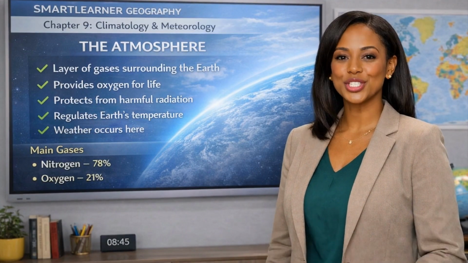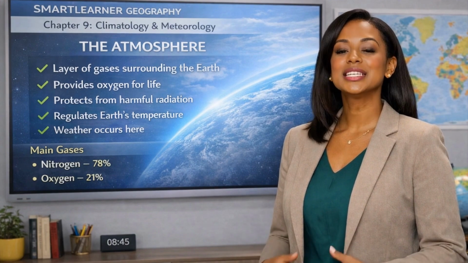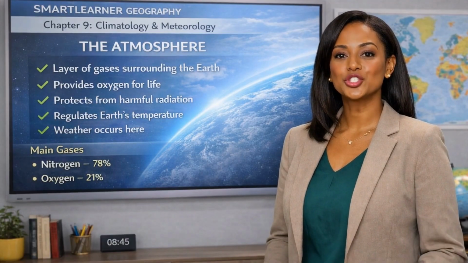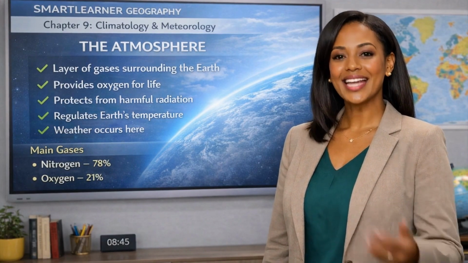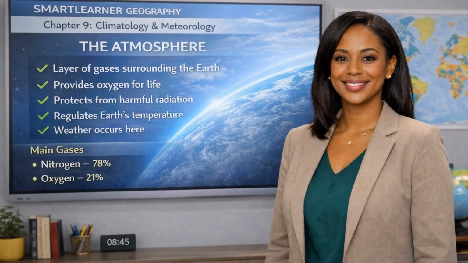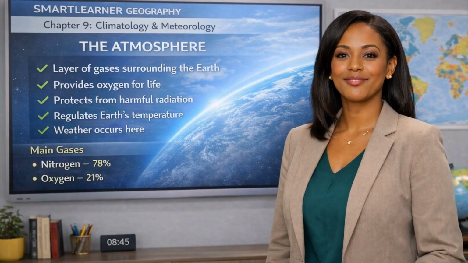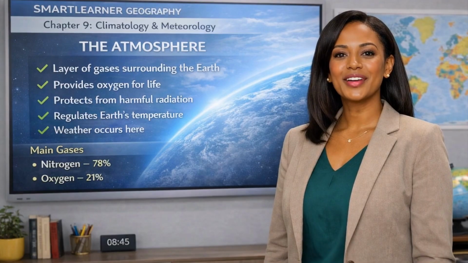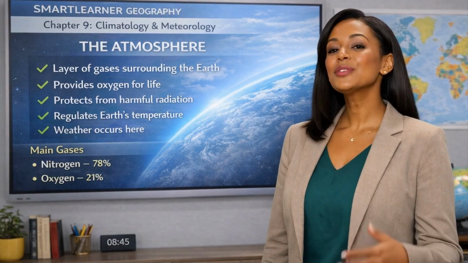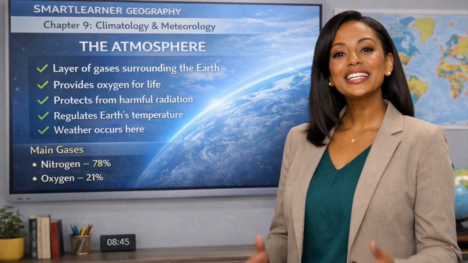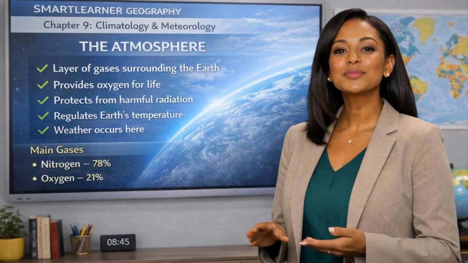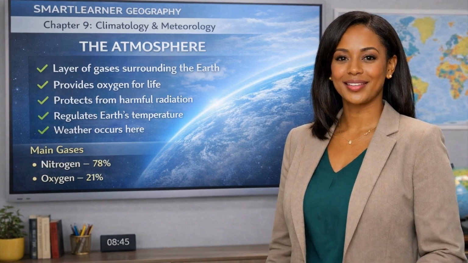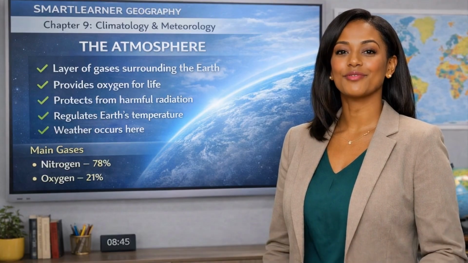First, it provides oxygen, which living organisms need for breathing. Second, it protects the Earth from harmful radiation from the sun. Third, it helps regulate the Earth's temperature, keeping the planet warm enough for life. And most importantly for this chapter, the atmosphere is where weather occurs. Clouds form in the atmosphere. Rain falls from the atmosphere. Winds move through the atmosphere. Without the atmosphere, there would be no weather, no climate, and no life on Earth.